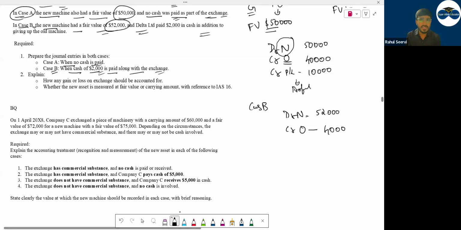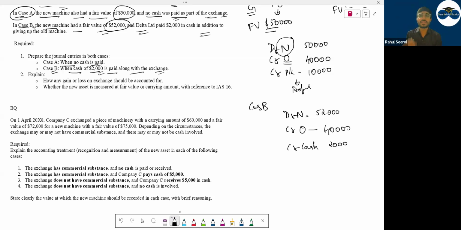52,000. Is this tallying here? ये tally हो रहा है क्या? नहीं. Can I say I paid 2,000? 2,000 is going out of my pocket. Debit what comes in, credit what goes out. Can I say cash is going out by 2,000?